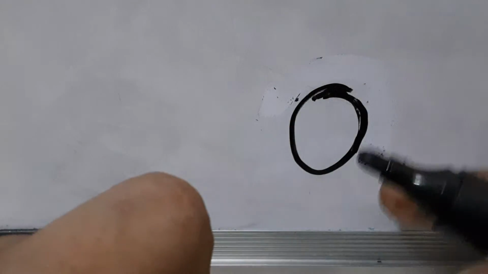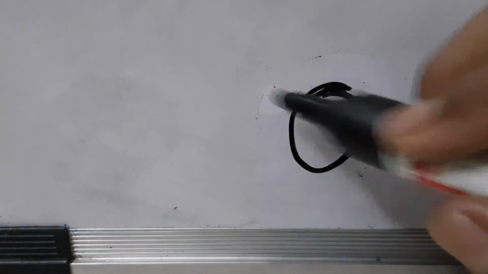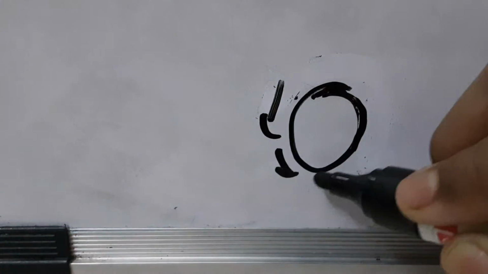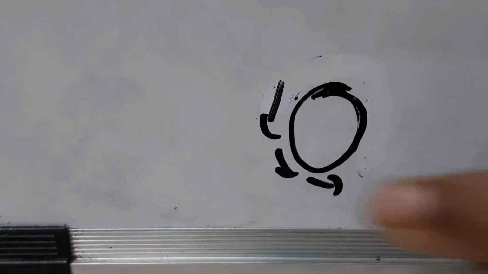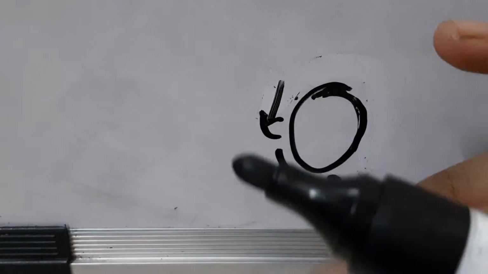Now, if you take a simple ball and you generate a spin in this ball, in this direction, I will show you. The ball spins like this. I've drawn an arrow, and on that side the ball moves like this.